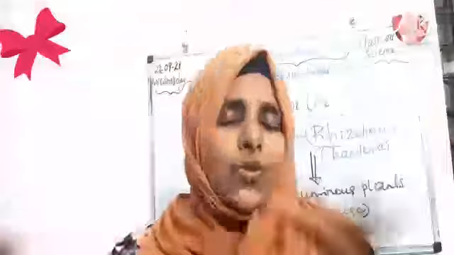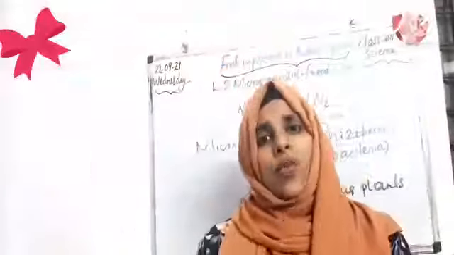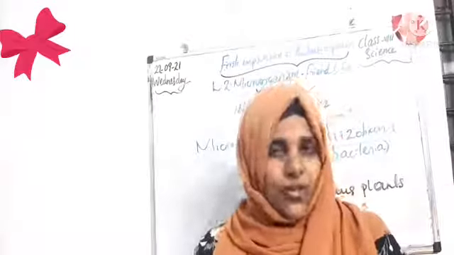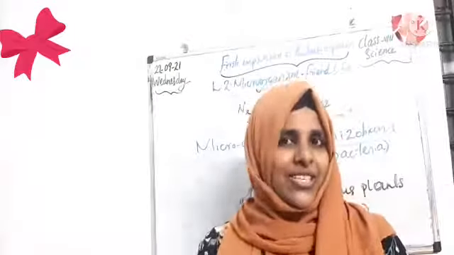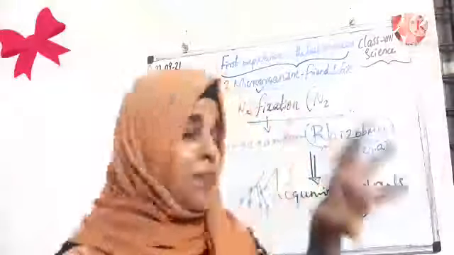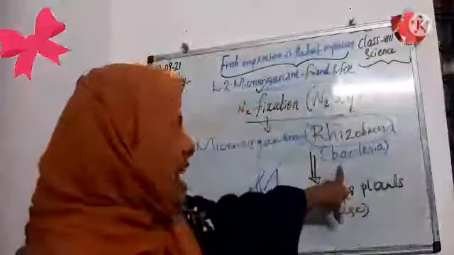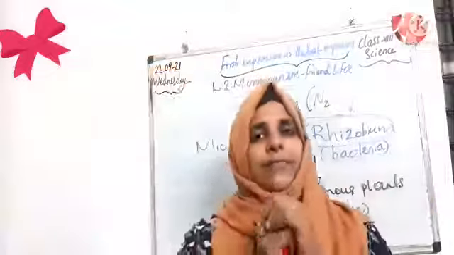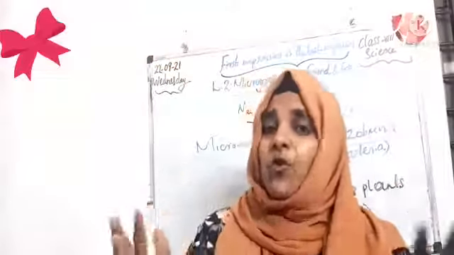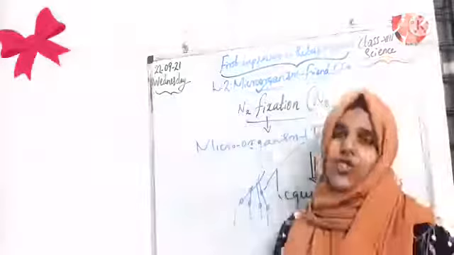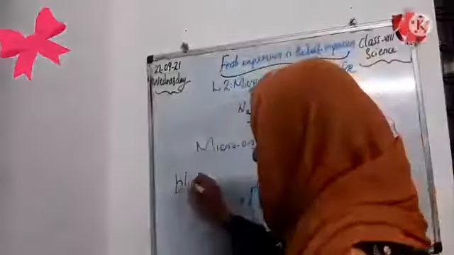But students, you should think, if there are no leguminous plants in our environment, how is nitrogen fixed, children? There are different ways for the fixation of nitrogen. Here I discussed only one way, that in the roots of leguminous plants we can see Rhizobium bacteria which helps with the fixation of nitrogen in our environment. Likewise, some blue-green algae are present in our soil, and that also helps with the fixation of nitrogen.